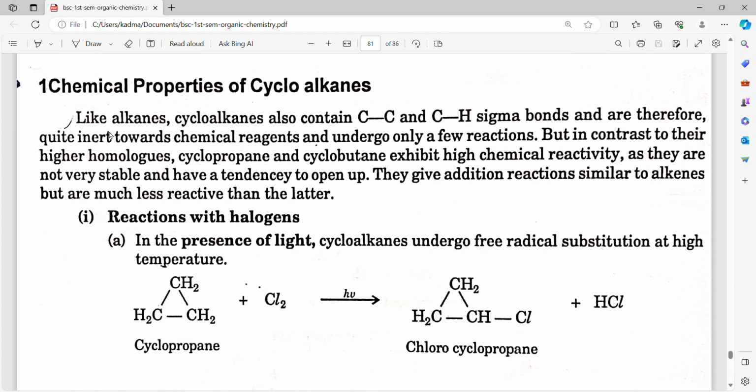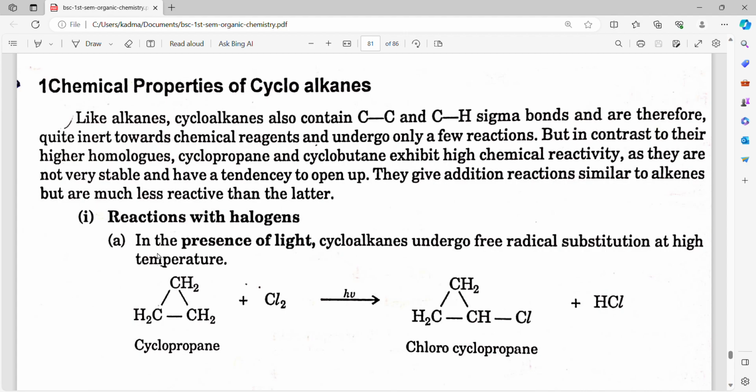Chemical properties of cycloalkanes. Like alkanes, cycloalkanes also contain carbon-carbon and carbon-hydrogen sigma bonds and are therefore quite inert towards chemical reagents and undergo only a few reactions. But in contrast to their higher homologues, cyclopropane and cyclobutane exhibit high chemical reactivity as they are not very stable and have a tendency to open up. They give addition reactions similar to alkenes but are much less reactive than the latter.